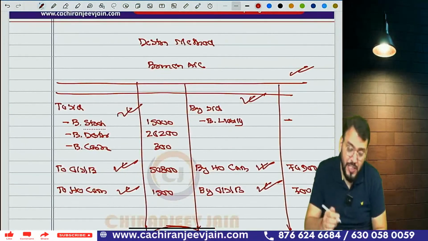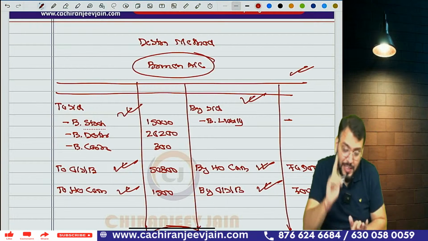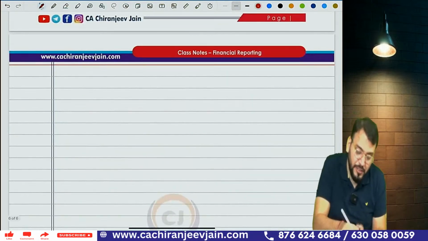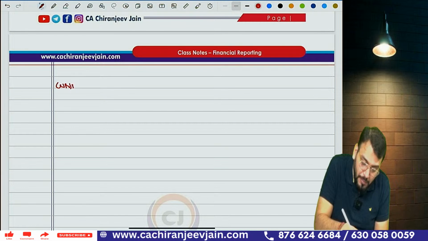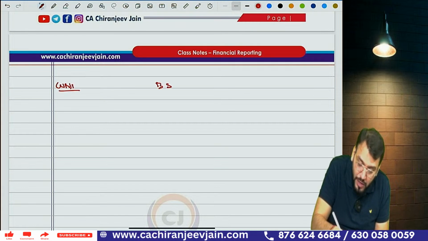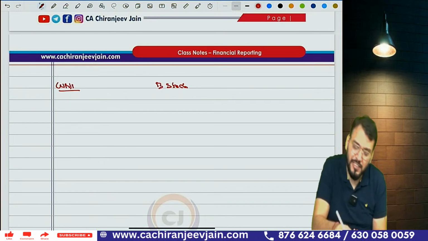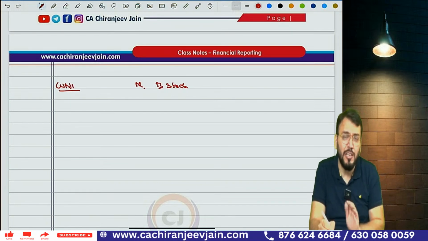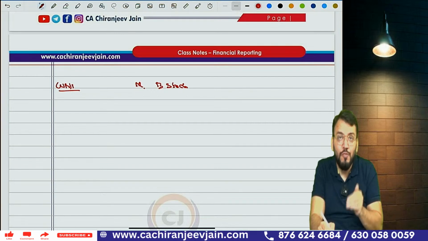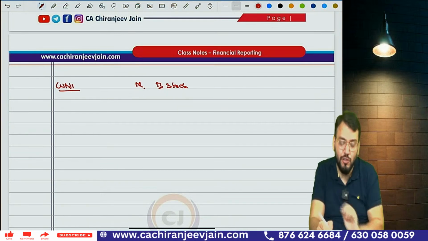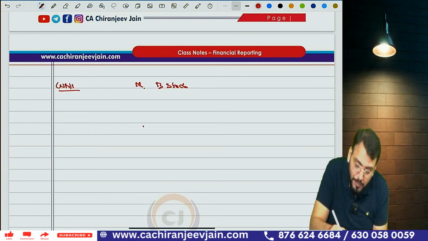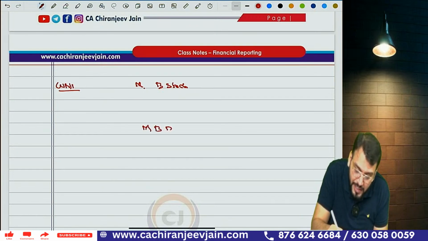But suppose they have asked only to prepare branch account. In that case, what will you do? You need to prepare three working notes. Working note number one, you need to prepare branch stock account as a working note. We call it memorandum branch stock account. So in exam also write down memorandum branch stock account because that is not a part of books of account. Whenever we prepare any account which is not a part of books of account, that is known as memorandum branch stock account. Memorandum will be added. Then one more account, memorandum branch debtor account and memorandum branch cash account.